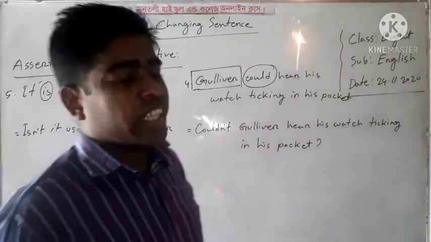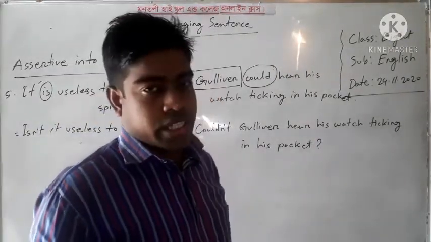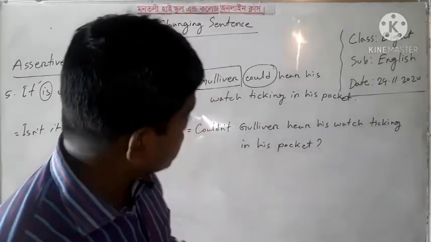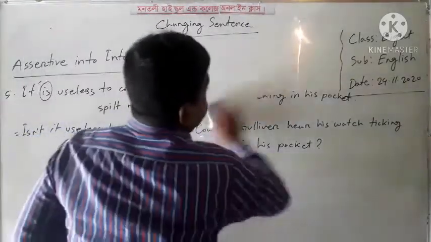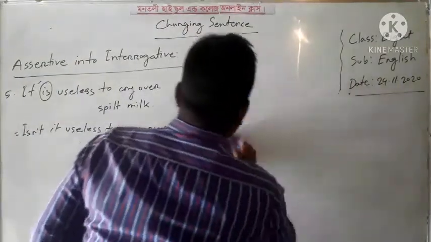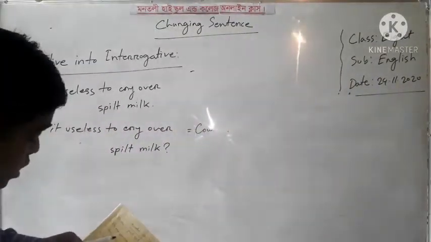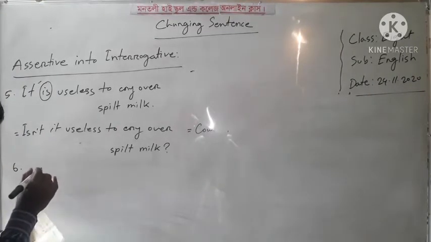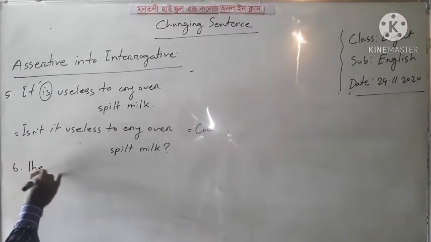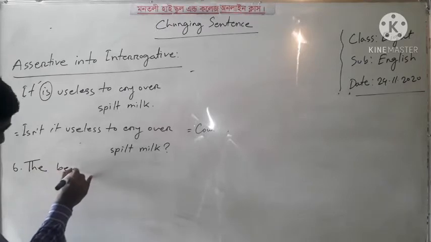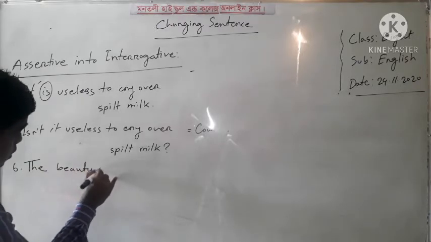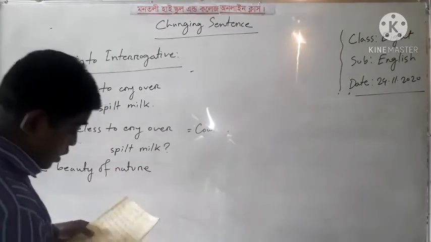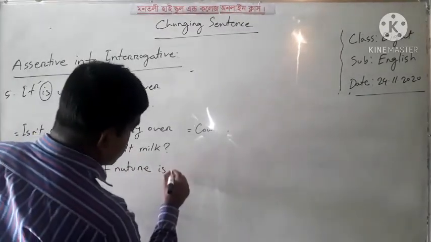If you find the rules, if you get the rules, at that time it will be easy for you. And next I will write number 6. The beauty of nature is beyond description.